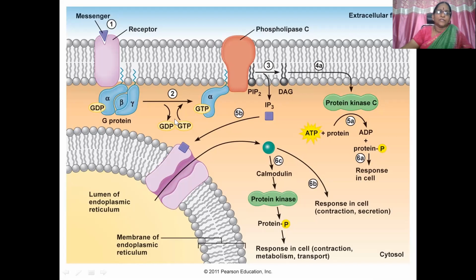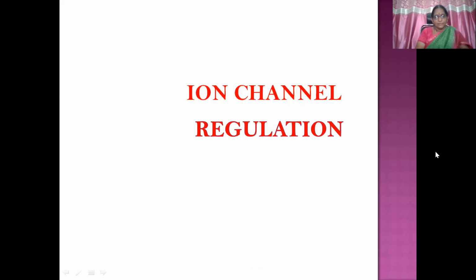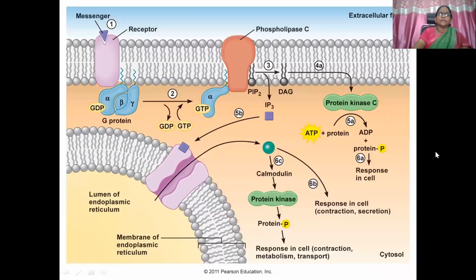IP3 goes to the endoplasmic reticulum and releases an excessive amount of calcium, which binds with calmodulin, which again phosphorylates through protein kinase. So phosphorylation gives rise to effects like contraction, metabolism, secretion, transport, etc. So we have the cyclic AMP pathway, the IP3-DAG pathway, and then ion channel regulation.